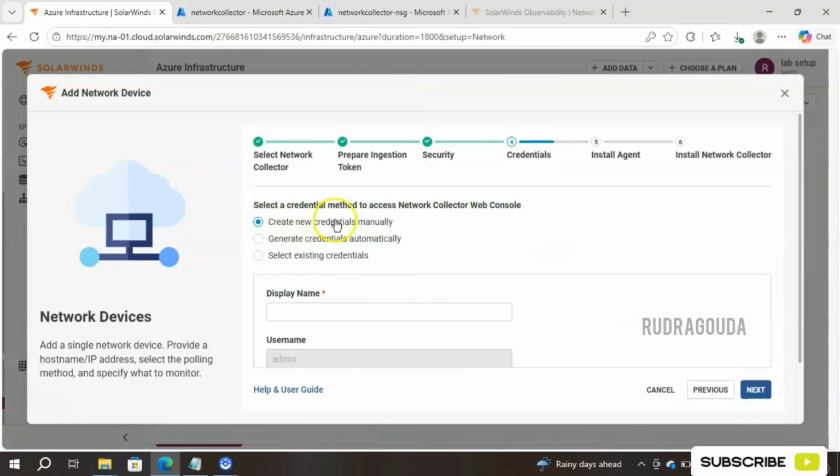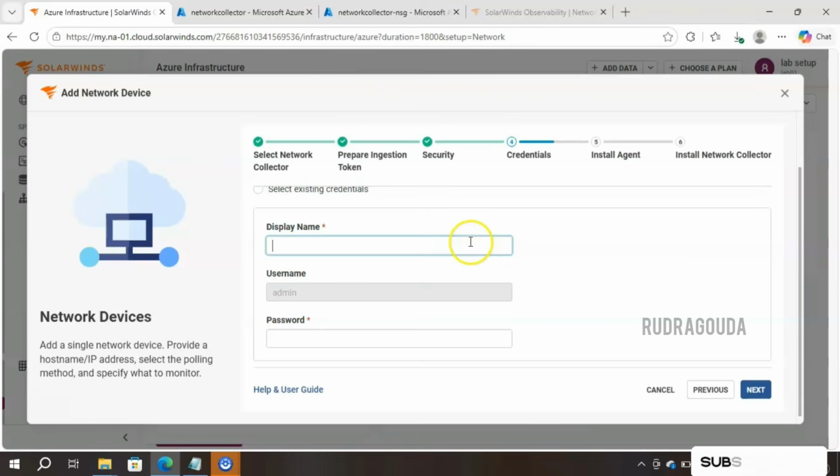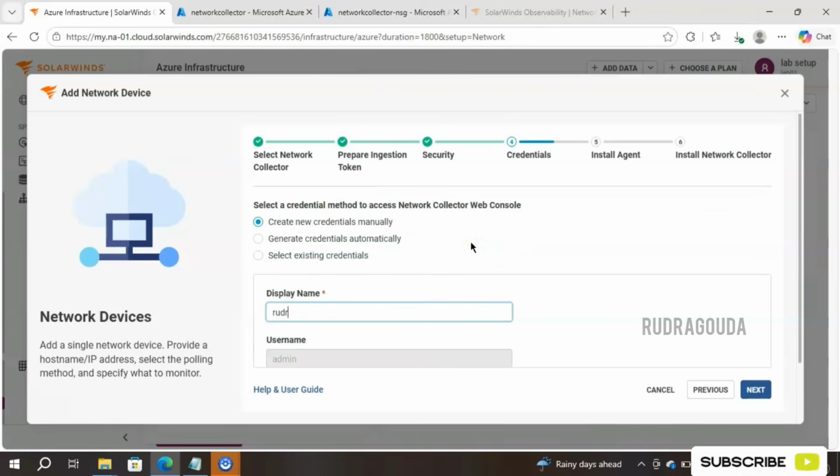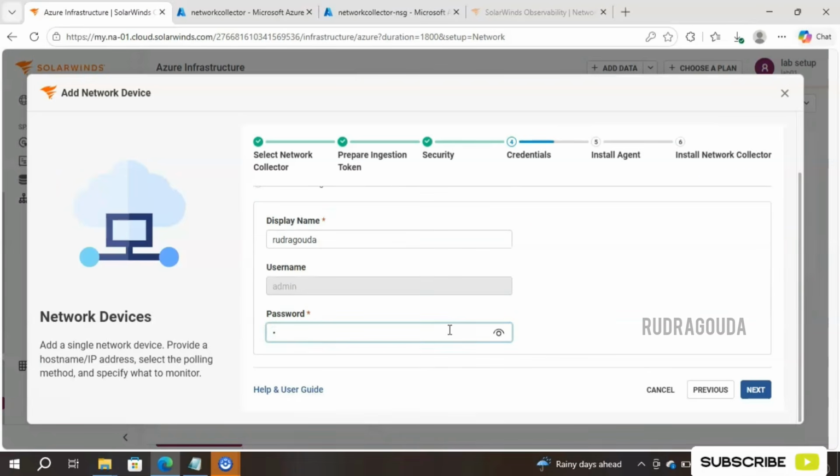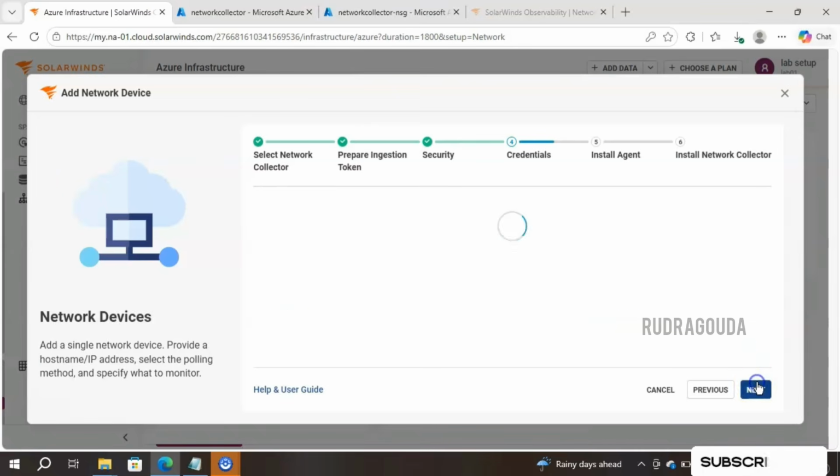Select a credential method to access the network collector web console. Create a credential manually, generate the credential automatically, select the existing credentials. So I will go ahead and make use of the first option, that is create a new credential manually. Okay, let me give some name here. Rudragada I will give, and username is admin, and I'll put some password here. Username is ready and password is also ready. So after this, again click on next.